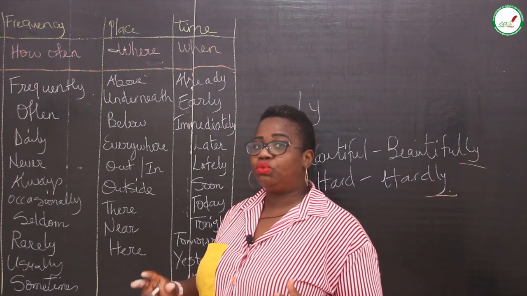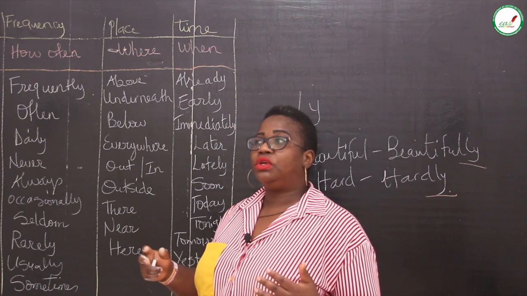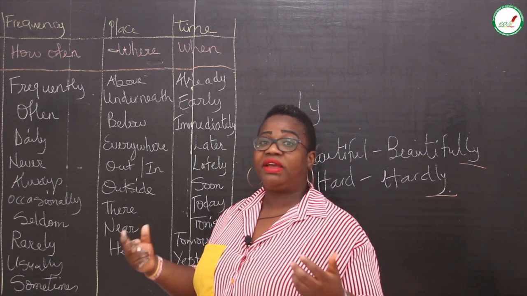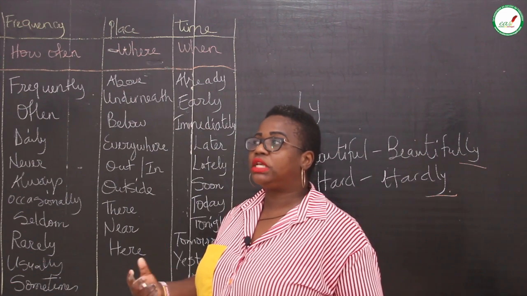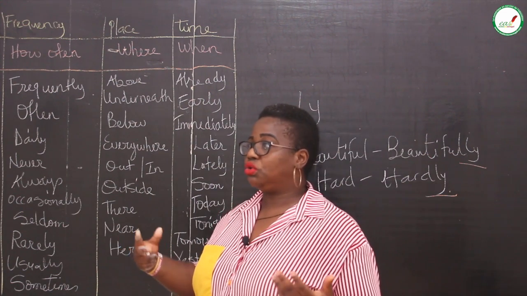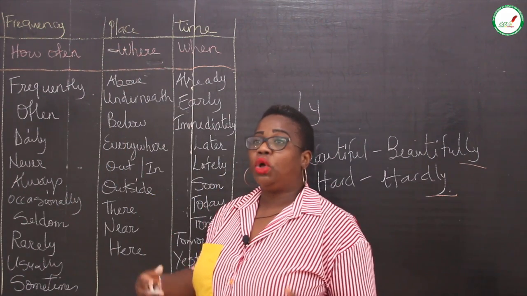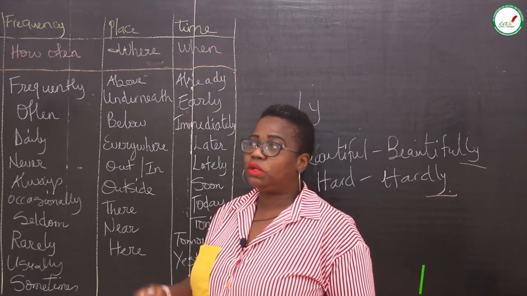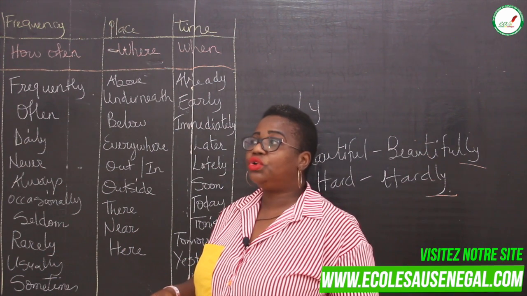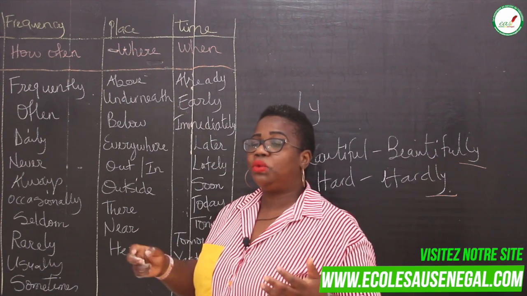Like I said, the normal rule is ly, added at the end of an adjective, because an adverb beautifies or amplifies an adjective. An adjective describes something: you're beautiful, you're ugly, you're tall, you're fat, you're fast, you're quick. But is it only ly? No. So we're going to look at some rules on how you can identify an adverb. How do you know it's an adverb?